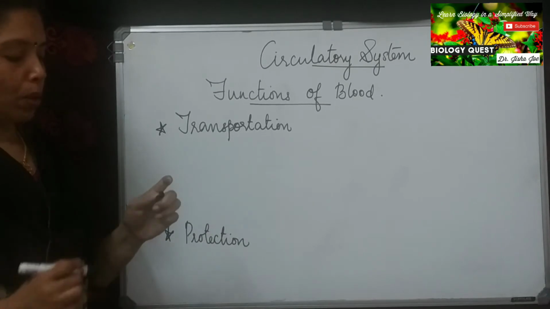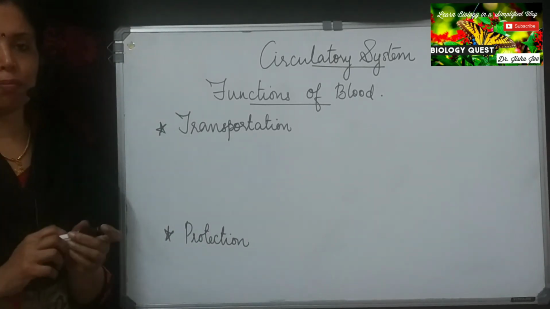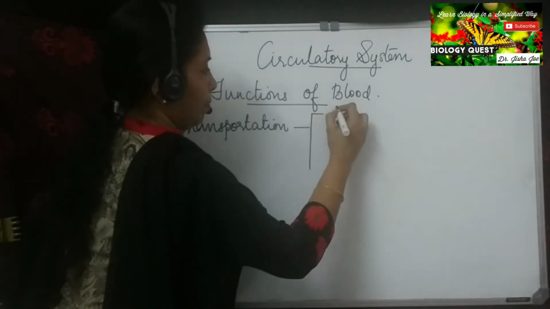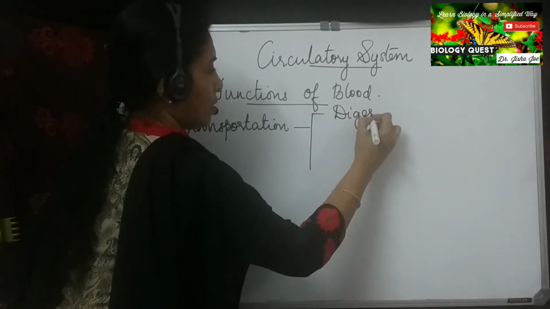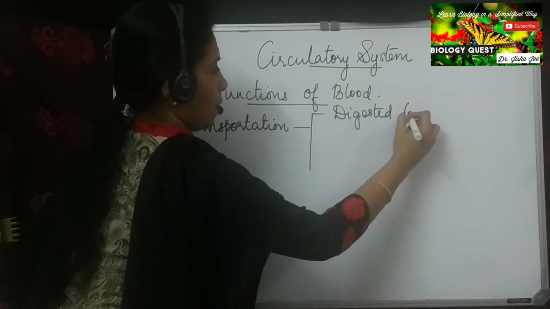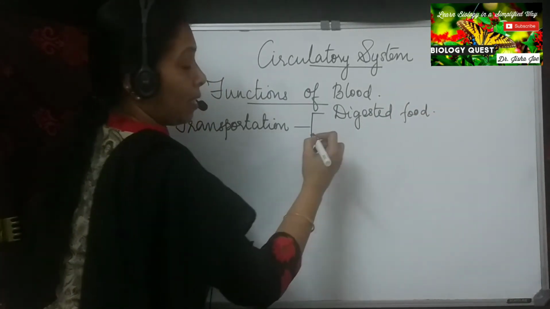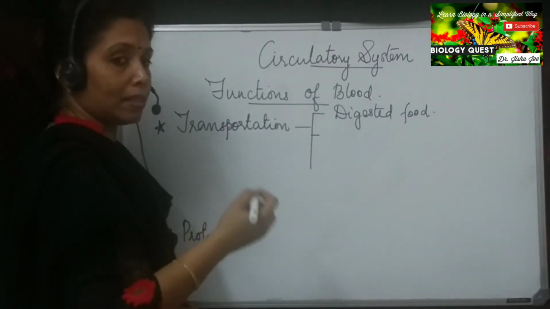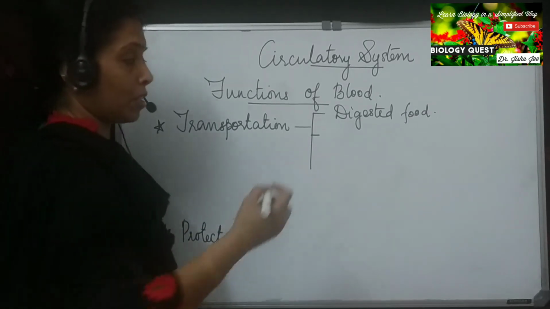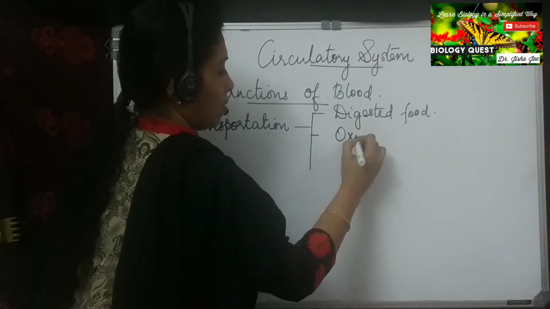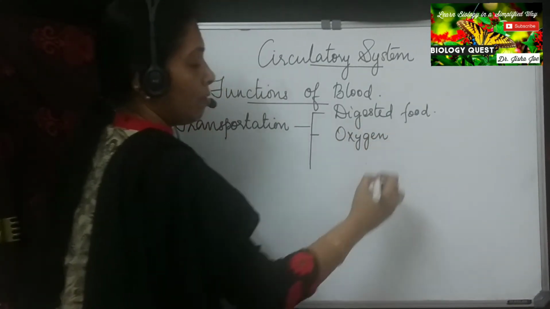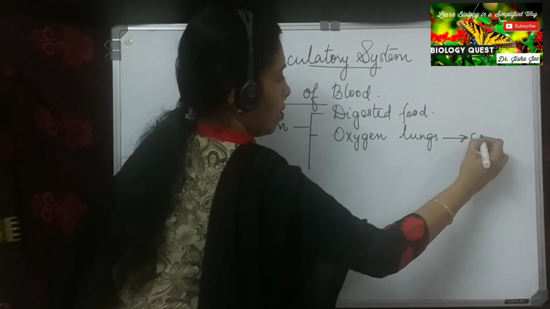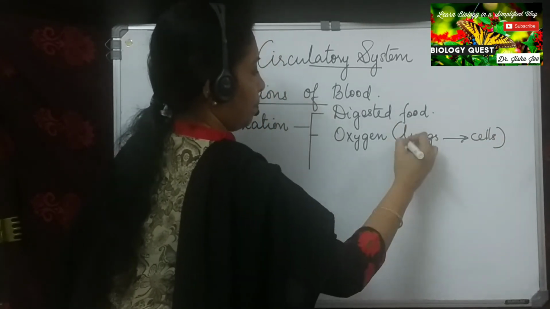Protection. So what are the things that are transported through blood? First one, we have already seen, digested food. Then second one, just think of it, we have already studied that. What is the next thing that is transported? Respiratory gases. Yes, oxygen is transported from the lungs to the different parts of the body or to the cells.